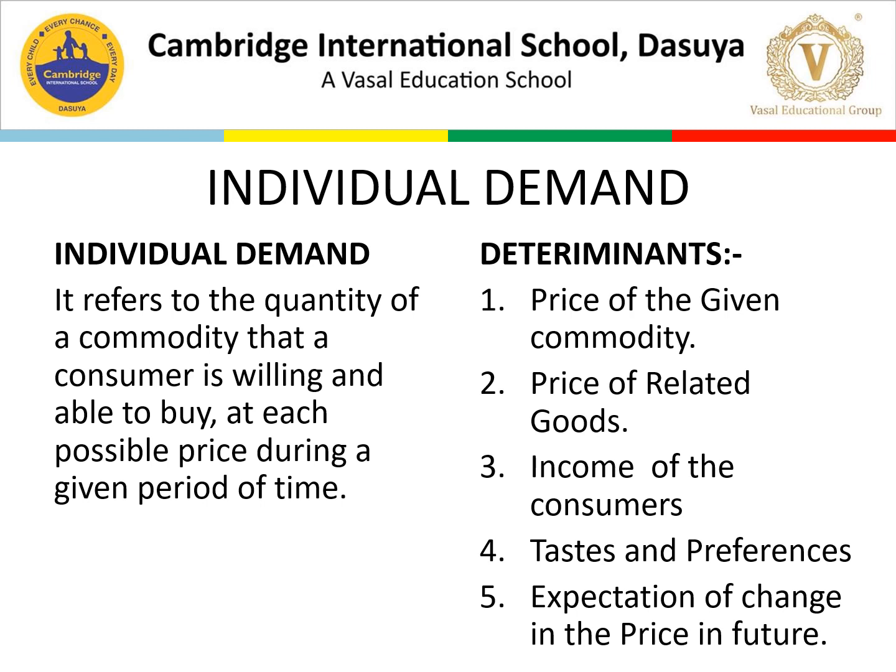Now the next determinant is income of the consumer. This is also a very important thing. If somebody is having normal income, his income is not increasing, his income is not falling, not reduced, in that case demand for a commodity is also affected by income of the consumer. However, the effect of change in income on demand depends on the nature of the commodity under consideration.